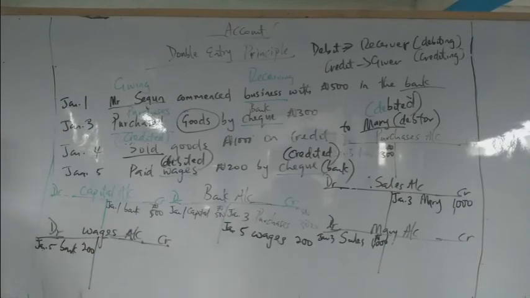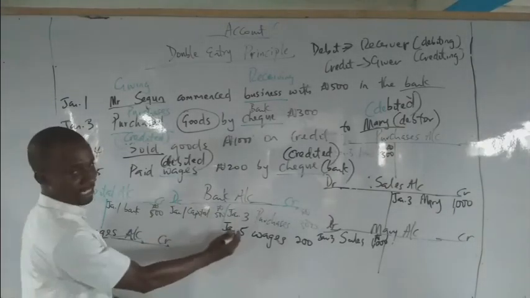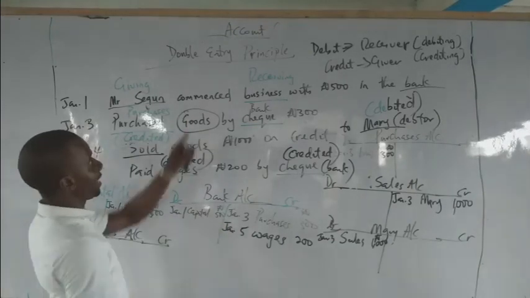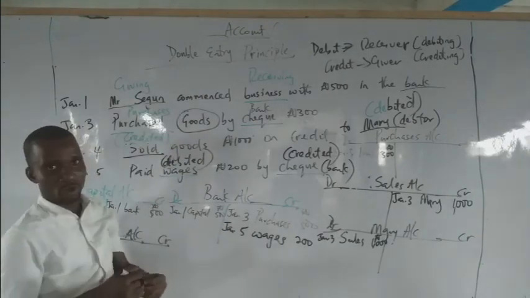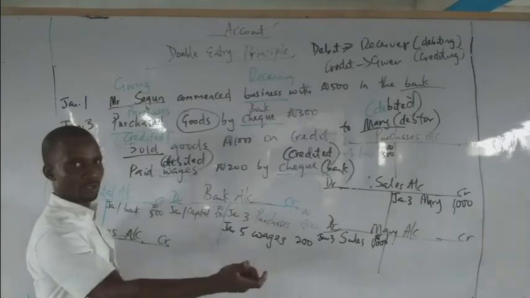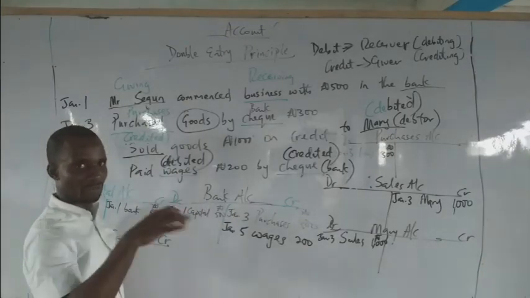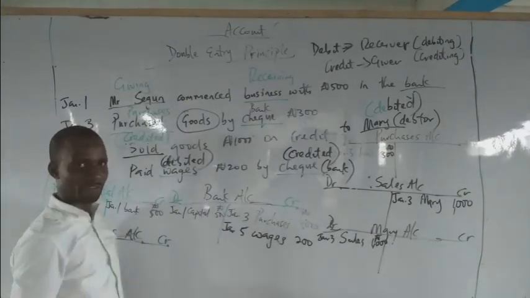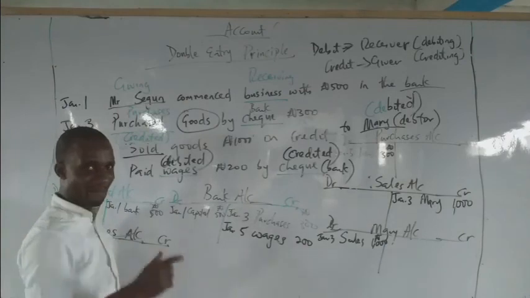So this is a good example of the double entry principle. At times there may be more transactions, but if you are to close this account, for instance, add up; the debit and credit must be equal. Why? The double entry principle says what you give out in value is what you receive in value. It may not be in the same form, but it must of necessity be of the same amount.